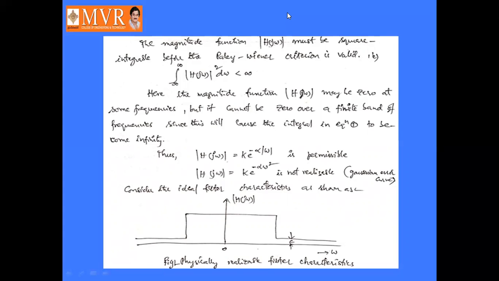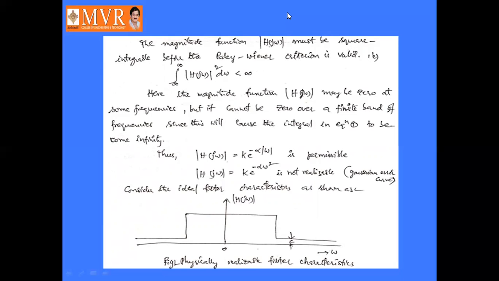Okay. Let us consider the ideal filter characteristics. Ideal filter characteristics are shown as the graph between mod H of j omega versus omega. So here the ideal filter characteristics will be like this.